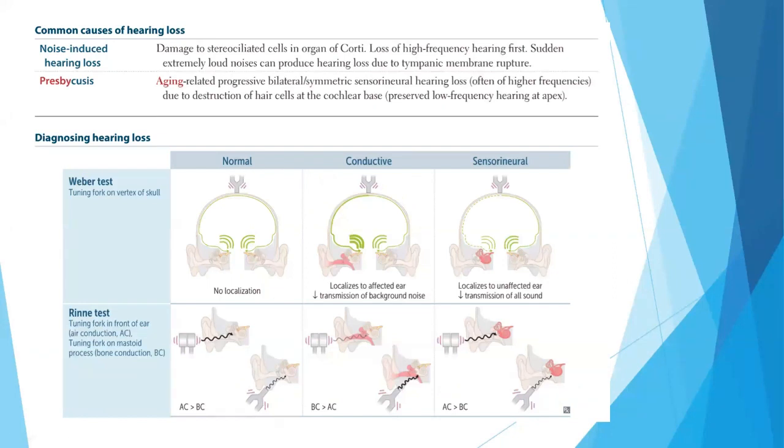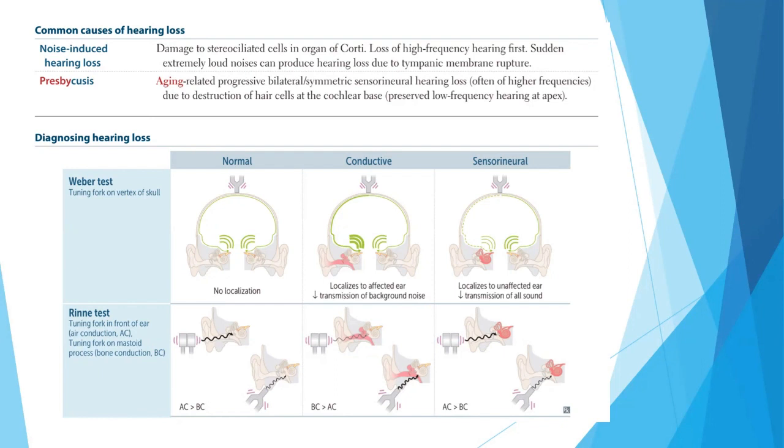Now, summarizing all of this, some of the common causes of hearing loss are noise-induced hearing loss, like damage to stereocilia in the hair cells of the organ of Corti, with loss of higher frequency hearing first, and certain extremely loud noises can produce hearing loss due to tympanic membrane rupture. Presbycusis is the aging-related progressive bilateral symmetrical sensorineural hearing loss, often of higher frequencies, due to the destruction of hair cells at the cochlear base.